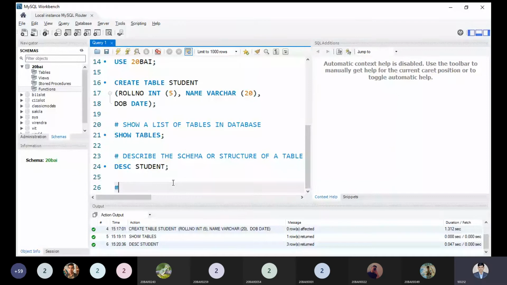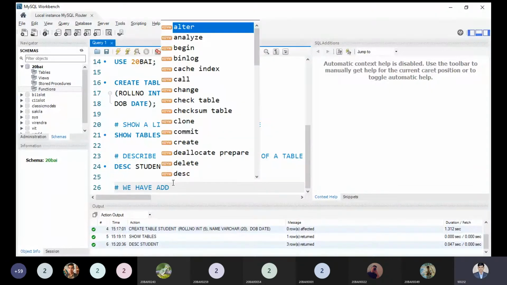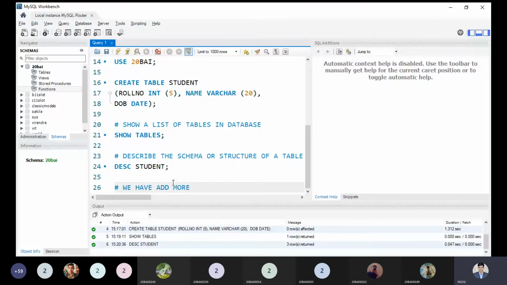So suppose we have to add more fields or more attributes to update our table.